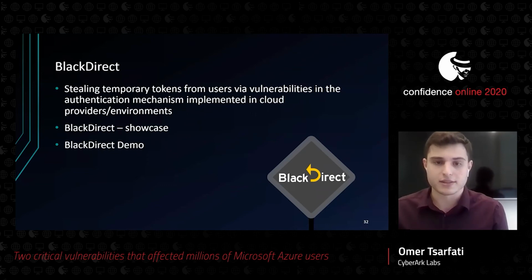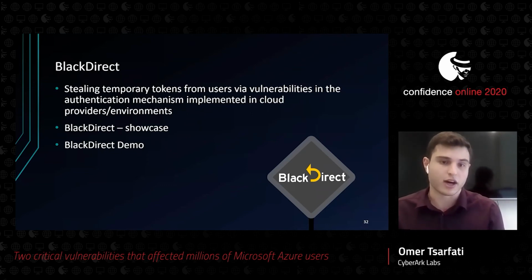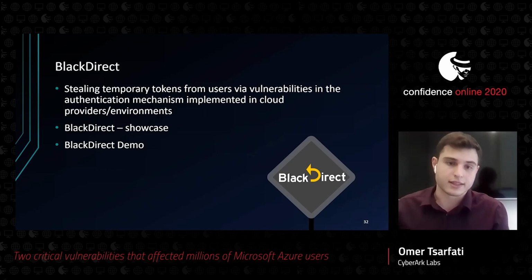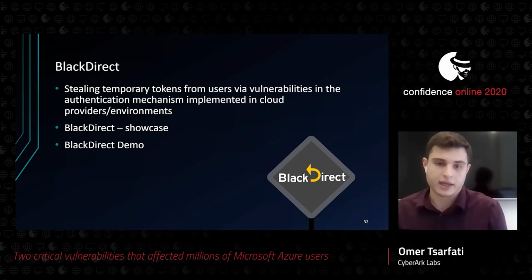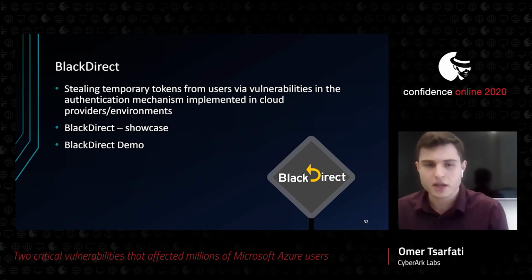Those OAuth applications are considered privileged because they can ask users for access to highly sensitive APIs, like the Graph API, which lets you make changes in Azure Active Directory, and the Azure Resource Manager API, which lets you control Azure resources, your cloud assets.